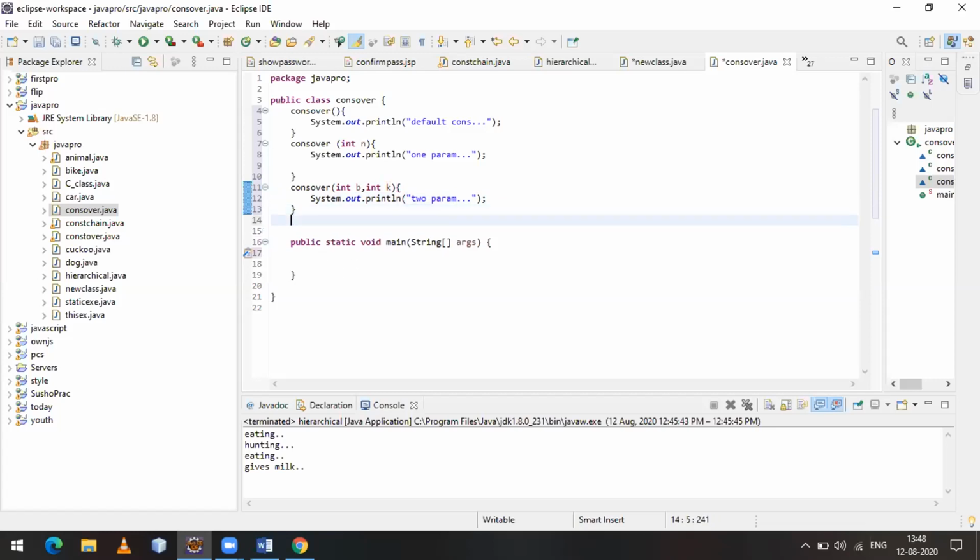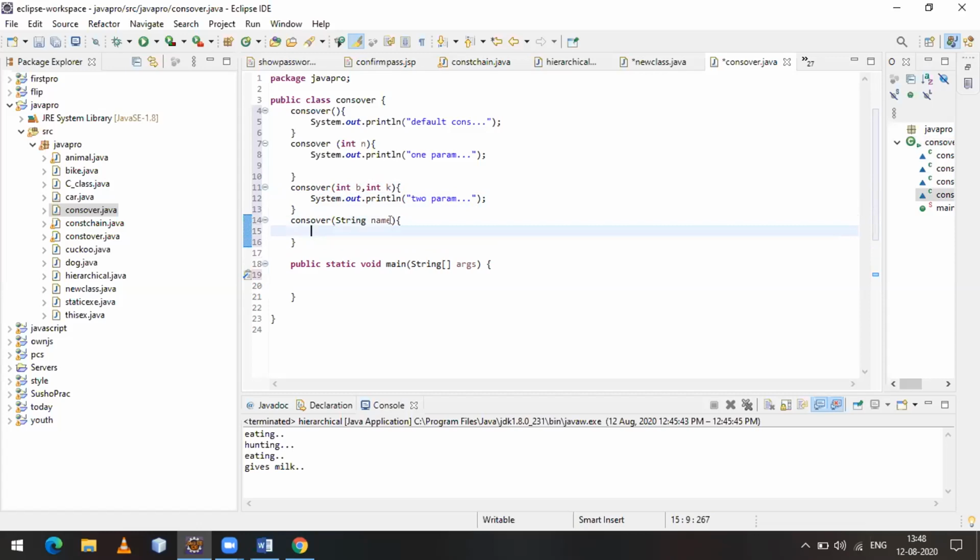We can create another one also. Here I'm giving just the string type. See, no error.